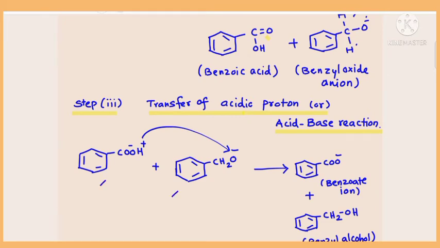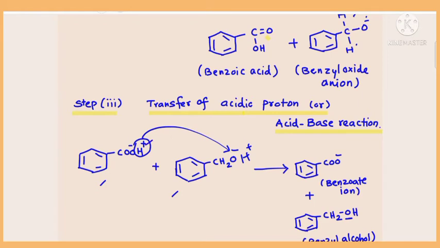Now this is the acidic proton. It is transferred from acid to benzyl oxide ion, so that this portion will become H plus. H plus is getting added here. O minus plus H plus is nothing but OH group. So you get benzyl alcohol.